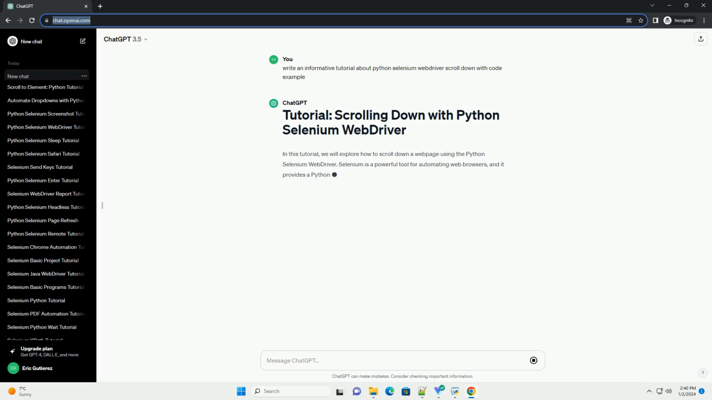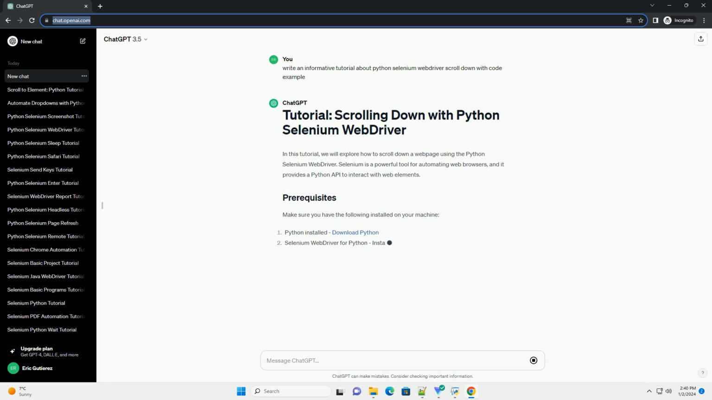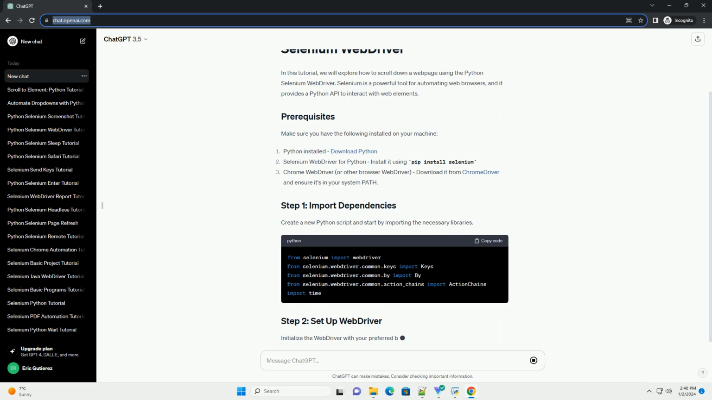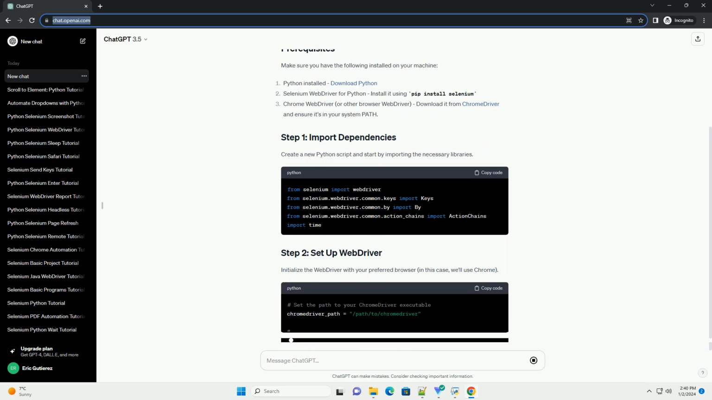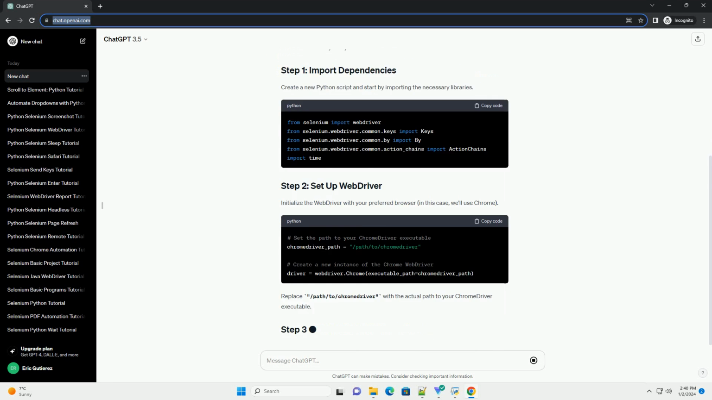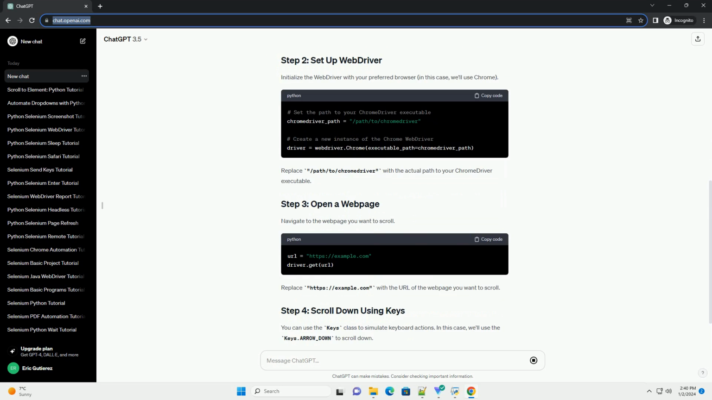In this tutorial, we will explore how to scroll down a web page using the Python Selenium WebDriver. Selenium is a powerful tool for automating web browsers, and it provides a Python API to interact with web elements. Make sure you have the following installed on your machine.